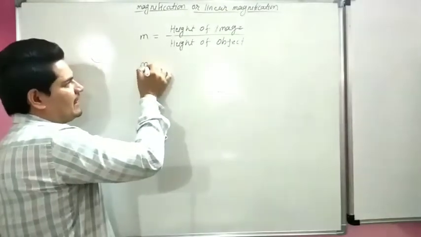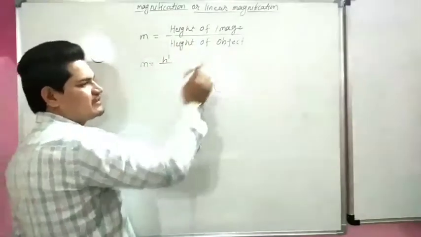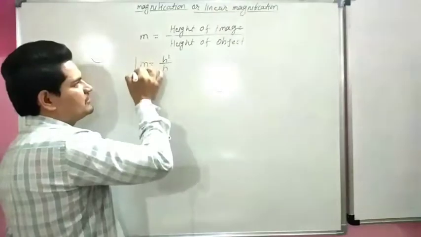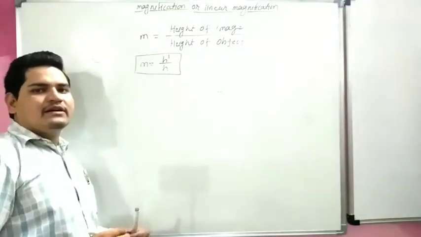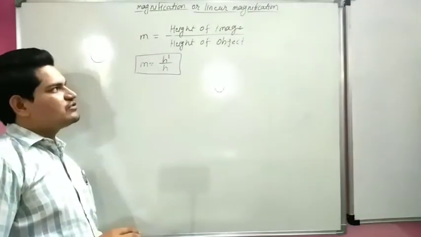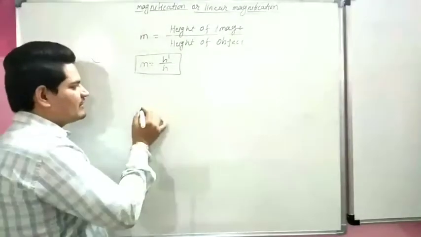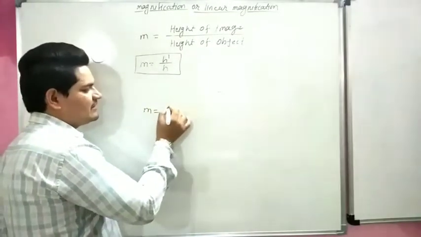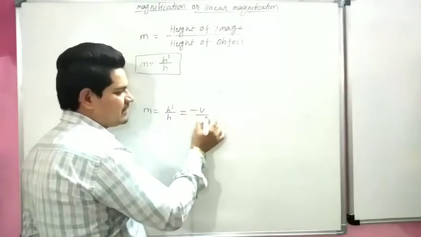We know that height of image is denoted by h dash and height of object is denoted by h. So this is the formula of linear magnification. Linear magnification is the ratio of height of image to the height of object, or in other words, linear magnification h dash upon h is equal to minus v upon u.